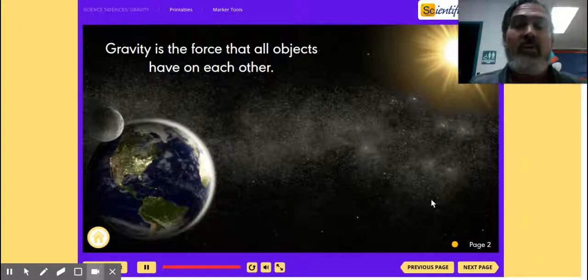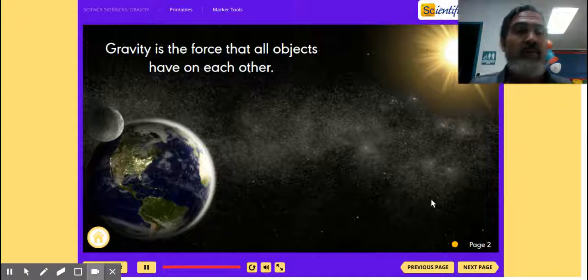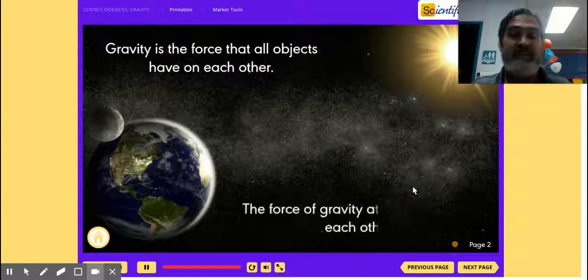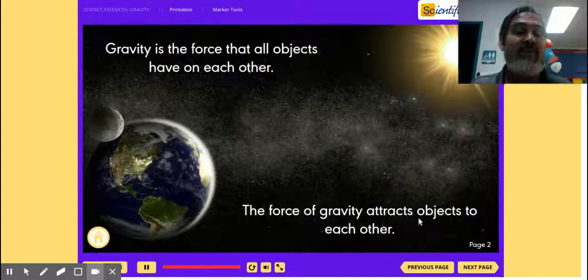Gravity is a force that all objects have on each other. So the more massive an object is, the more gravity it has. So the force of gravity attracts objects to each other. So right here, the moon is being attracted to the earth because the earth has more gravity than the moon.